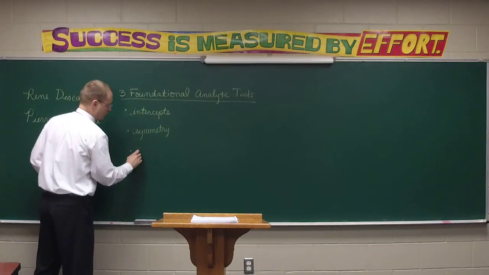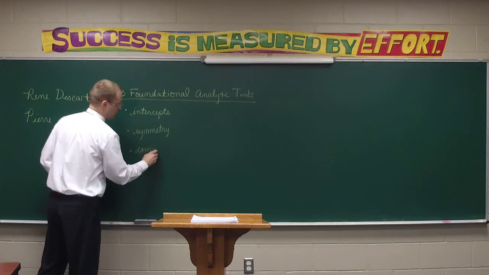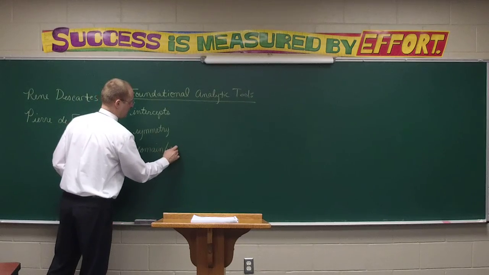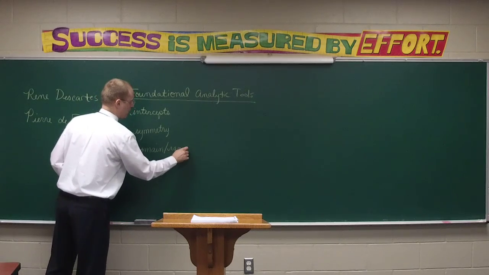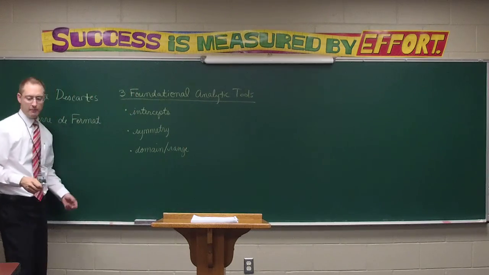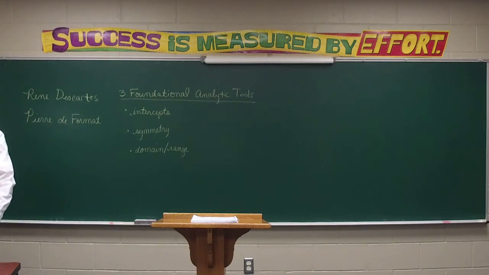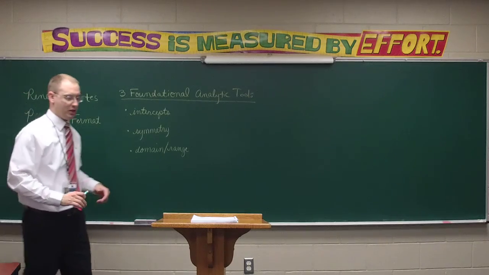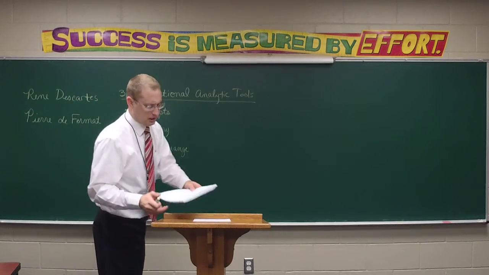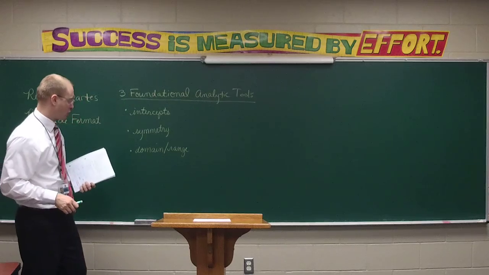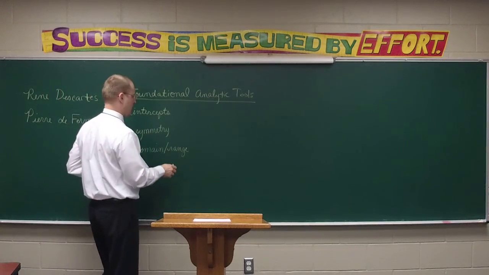The last one is actually two things, but I'll make them a combo package for what I think are obvious reasons. That's domain and range. We always refer to the two of them together anyway. So the domain and range of an equation. We only have time to preview these in this lesson. In our next lesson, we'll do a lot more practice with them. But let's talk about these three analytic tools. Let's talk first of all about intercepts.